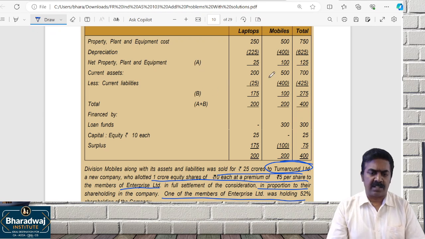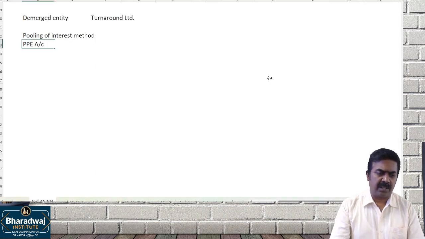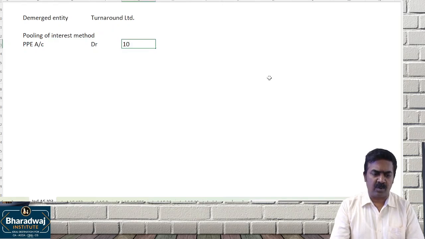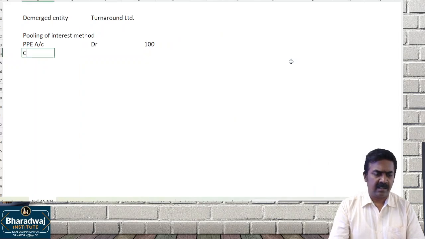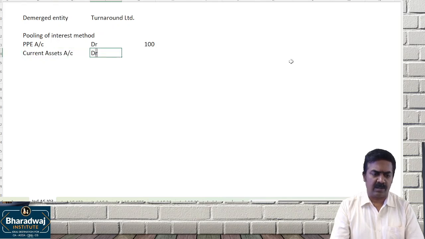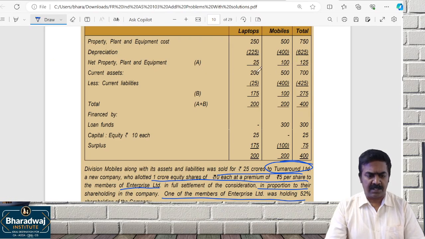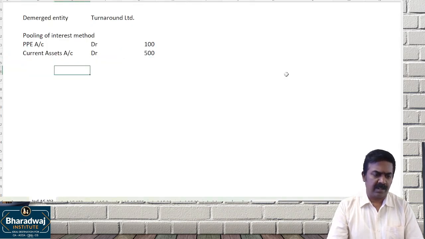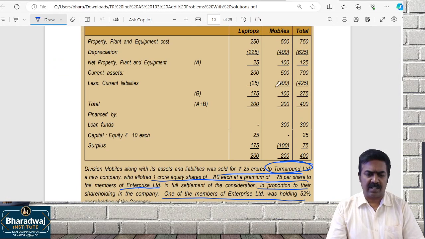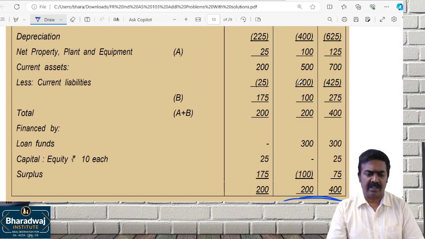Take the assets. What are the assets? Plant, property, equipment account, debit, you can take net book value: 500 minus 400, 100. Current assets account, debit, 500. Okay, leave a line gap. To current liability. They have given current liability in minus, 400.